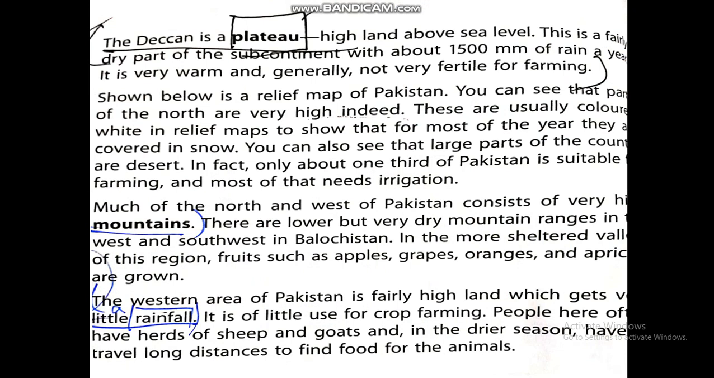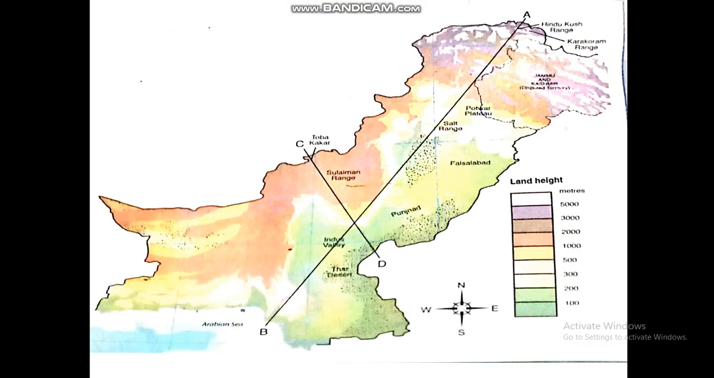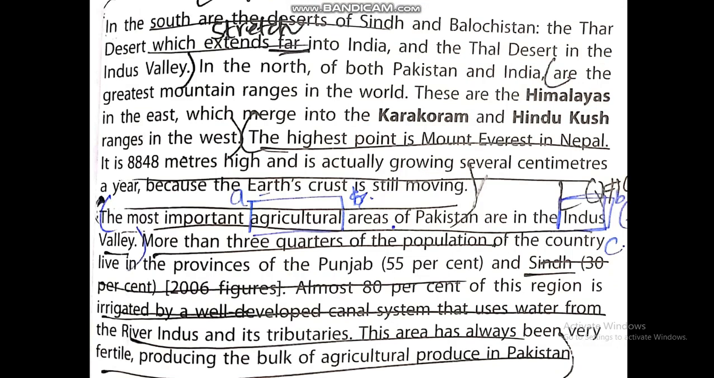People have to have herds of sheep and goats, and in dry seasons they have to travel long distances to find food for their animals. This is the relief map of Pakistan which shows deserts and mountain ranges.